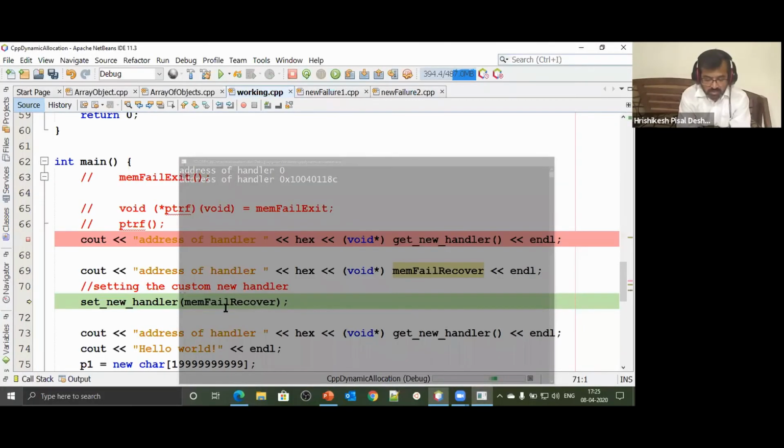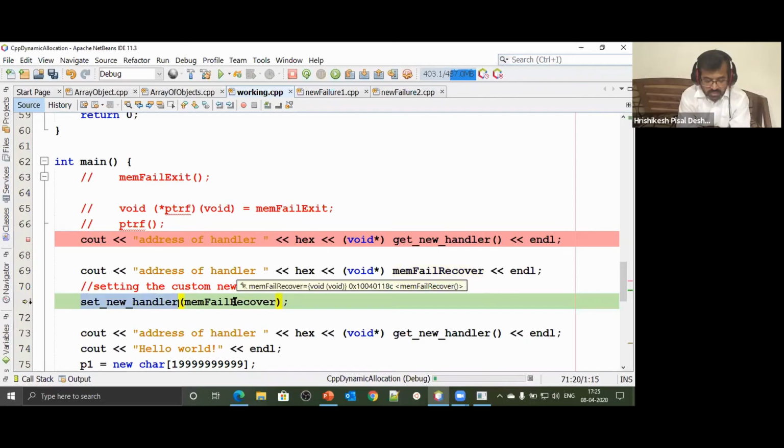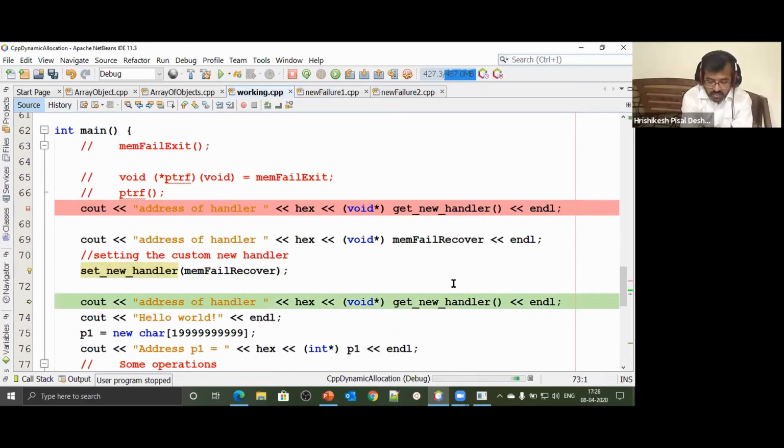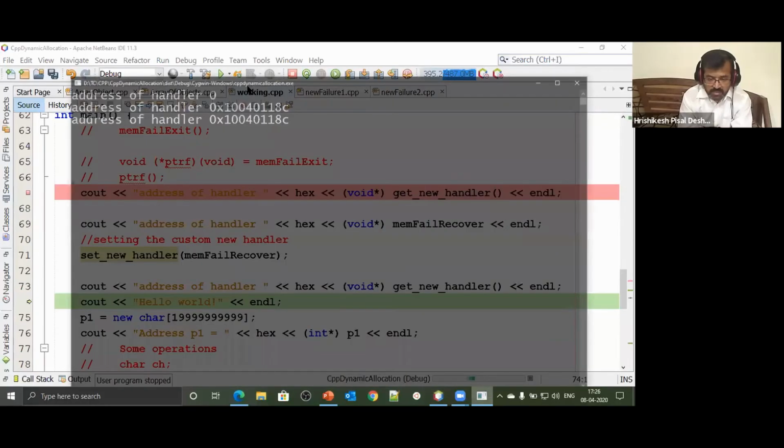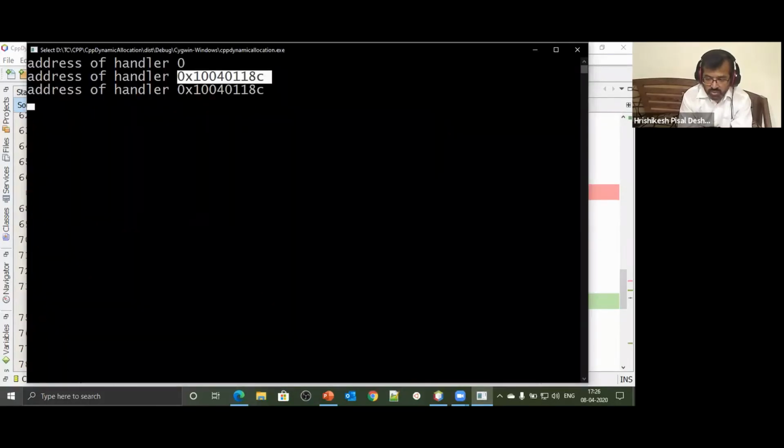Now what I'm going to do is set this particular function memfail recover as my new handler, set new handler. I set it. If you look at the signature of set new handler, it takes a new handler, and this is my new handler. New handler can be any function whose return type is void and does not take in any parameter. So I set this particular function, and now I say get new handler. The moment I say get new handler, did we get the same address? That is what I wanted to show you here right now.